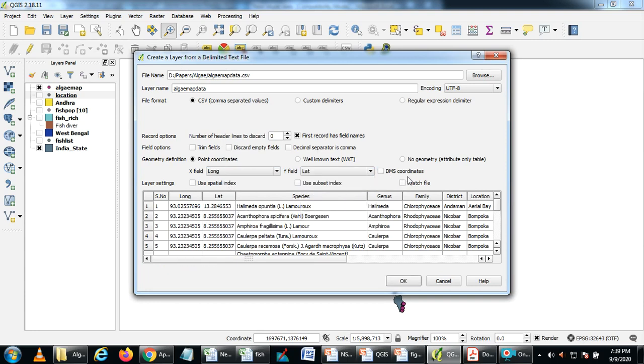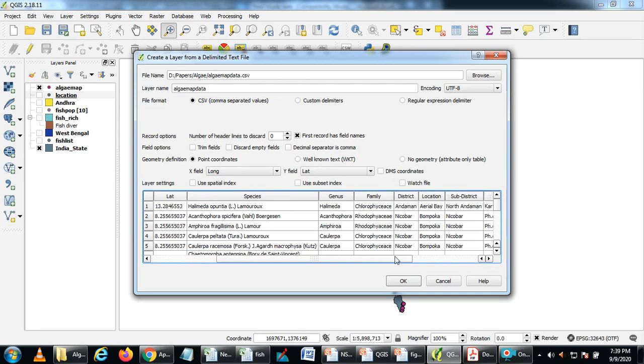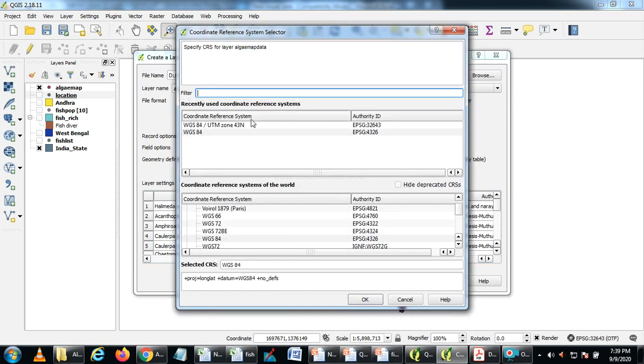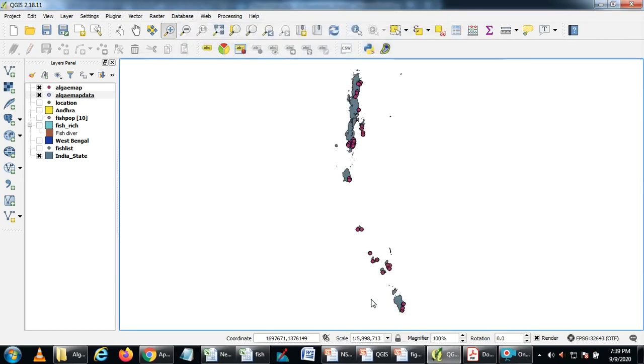We are not using DMS coordinates, so we need not check that option. Now we have longitude, latitude, the species name, genus, family, and the district. All the data we created in our Excel file can be converted into a spatial file. If you say OK, it asks which coordinate system to consider. You can go with the default. This is the new file I have created.